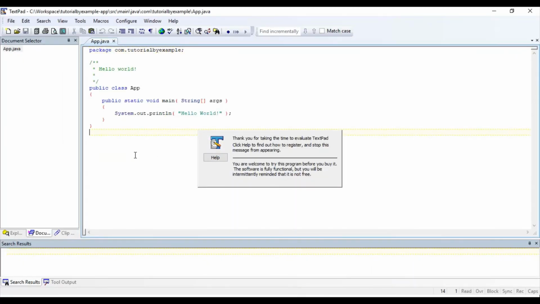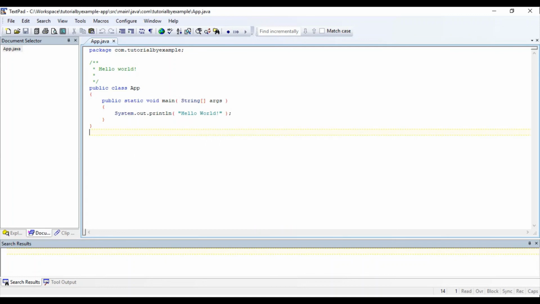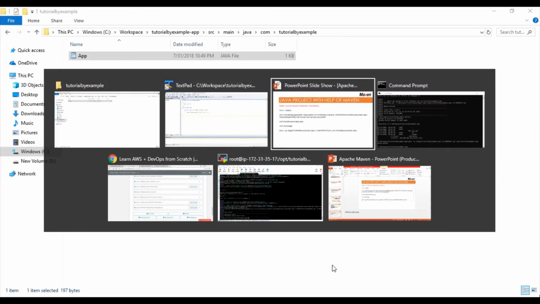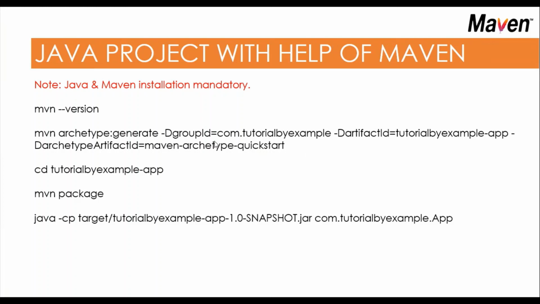So the App file is there, and similarly we have a test file as well. So this is all about how to perform this command for generating the archetype or template of a Maven project and do that in Windows. That's all. Thanks for watching.